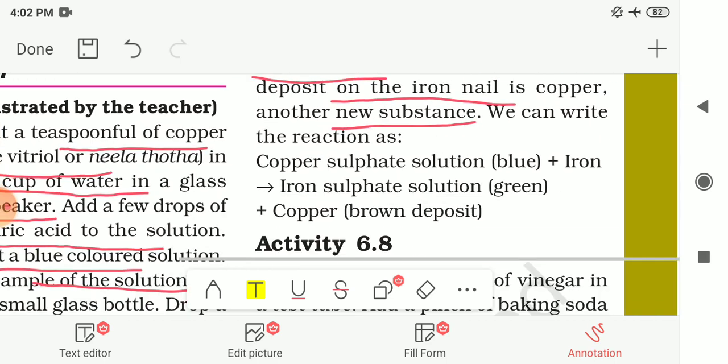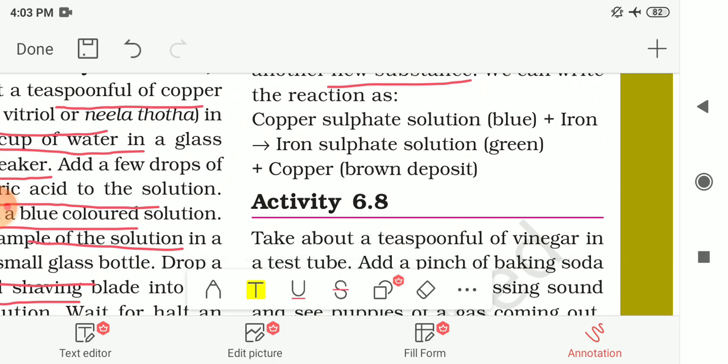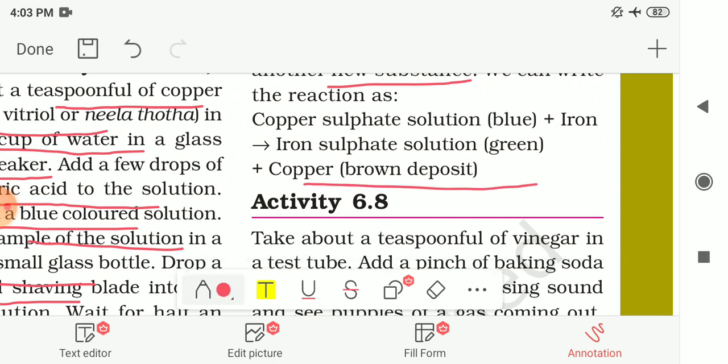So we can write this reaction by the following equation: copper sulfate solution, which was blue in color, will react with the iron blade and at the end it will produce iron sulfate solution, which is green in color, and copper, which is the brown deposit on the blade. So here also new substances are formed, so that's why this change is a chemical change.